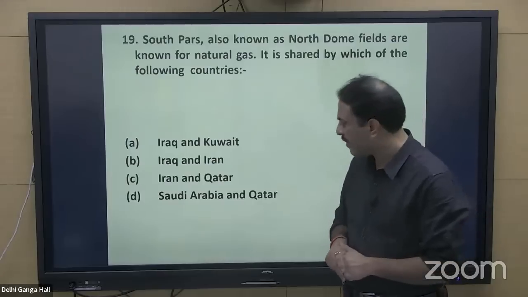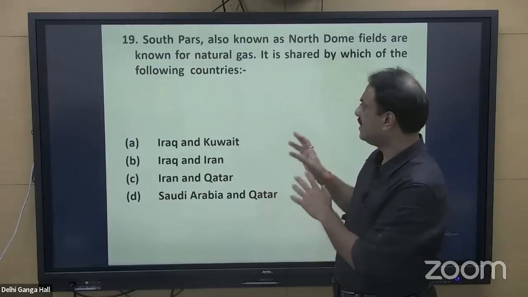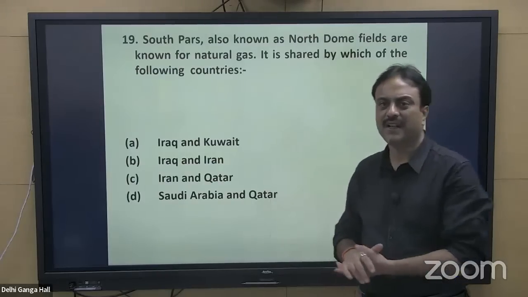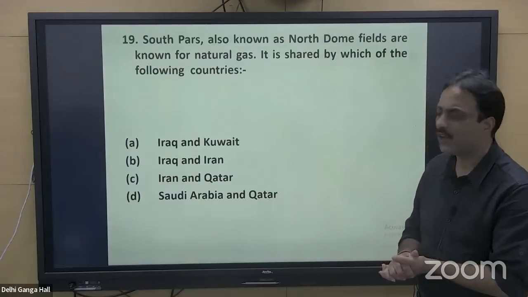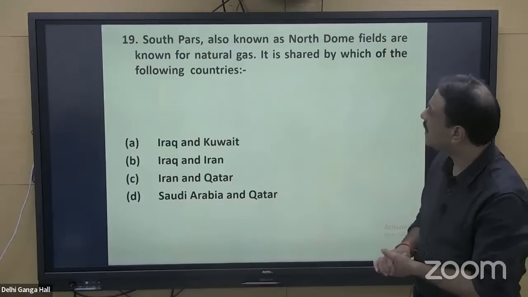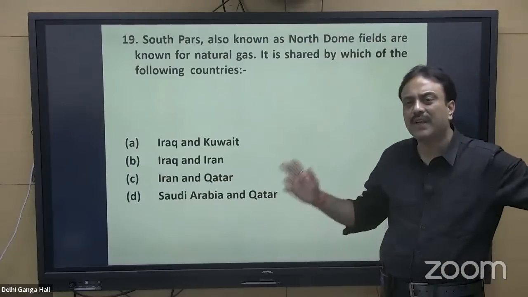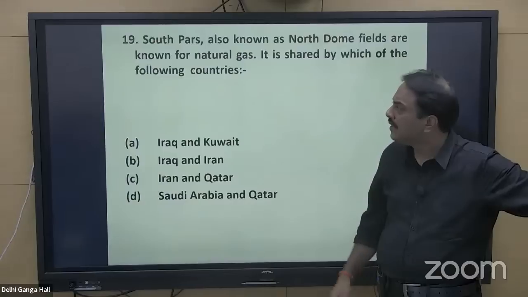Iraq and Iran are also having contiguous boundary. This natural gas field is present in oceanic region, and it is present between Iran and Qatar. Option C, that is Iran and Qatar. It is one of the largest fields of natural gas in the world.